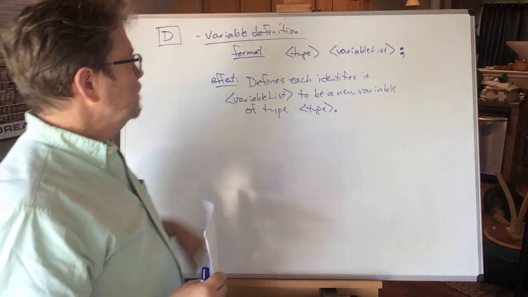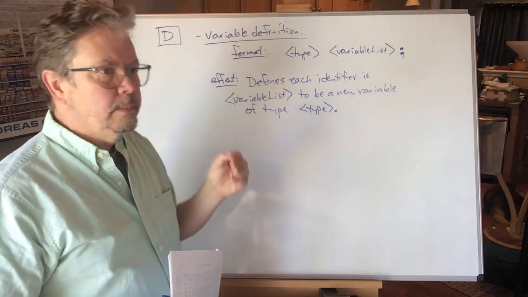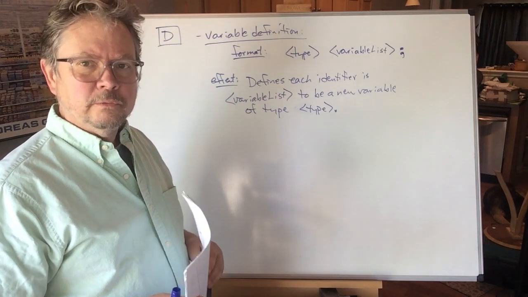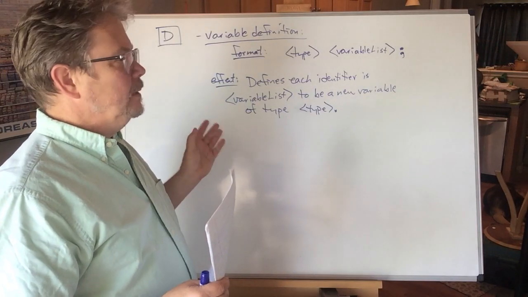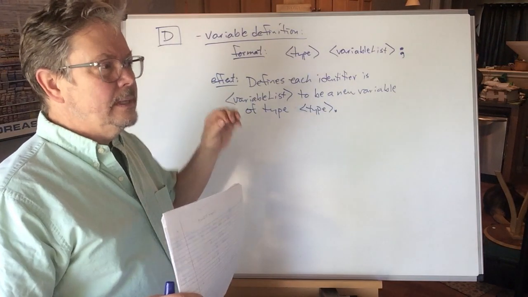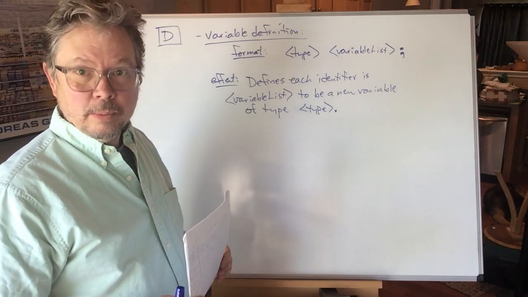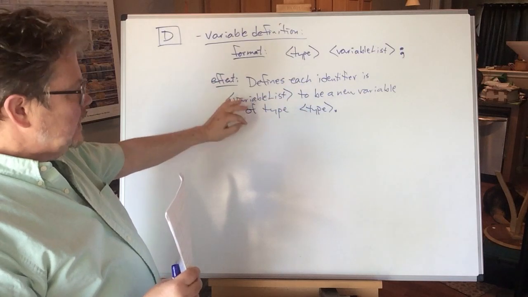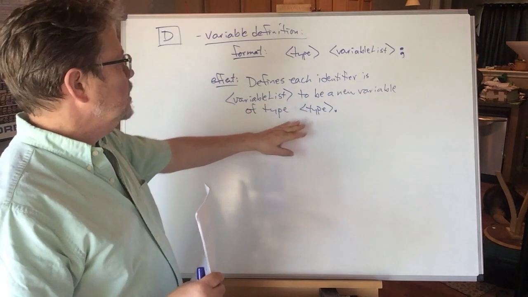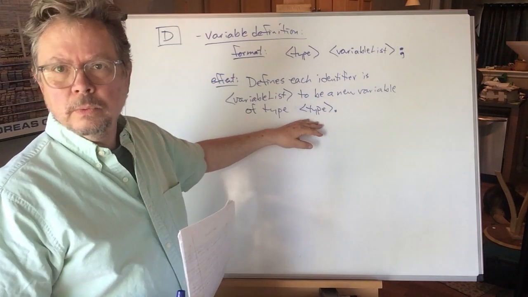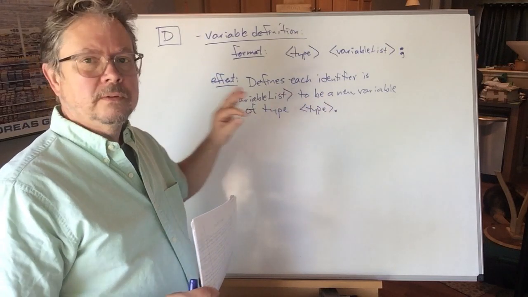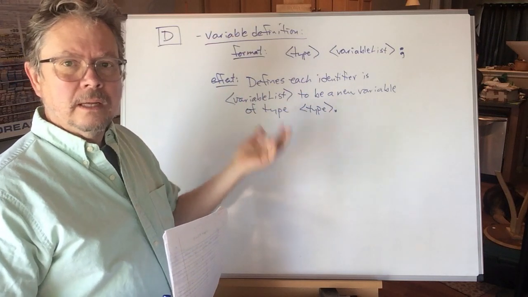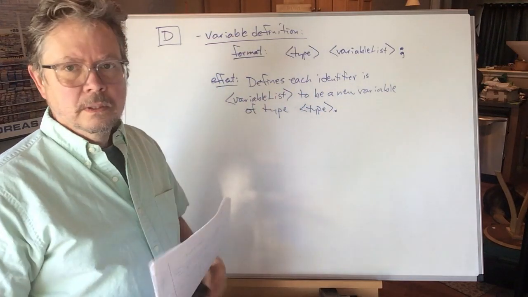Let me fill in the blank. Let's say that variable list is A, comma, B, comma, C. I already regret that. Don't use single letters for variable names. Let's say variable list is apple, comma, banana, comma, cantaloupe. There you go. Defines each identifier in apple, banana, cantaloupe to be a new variable of type, and then fill in the blank here, int. We know the int data type. So that would have defined three new variables that I could use in my program if I want to. Apple and banana and cantaloupe are each variables that could hold an integer.